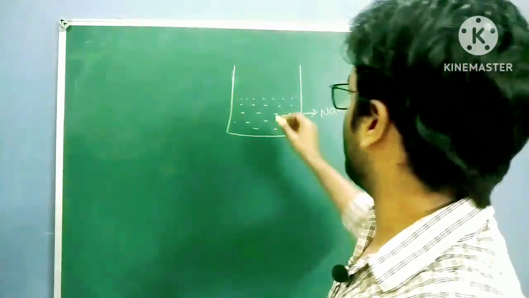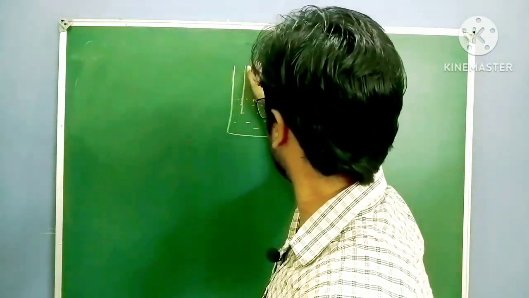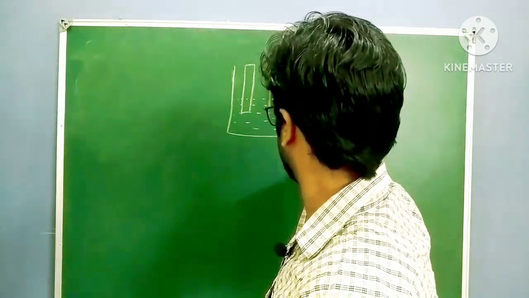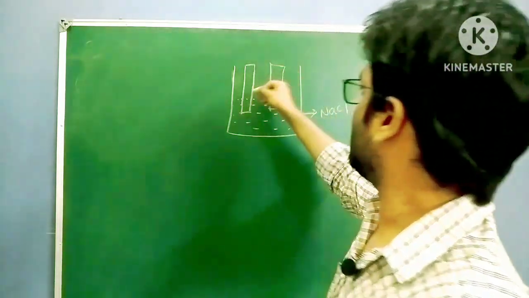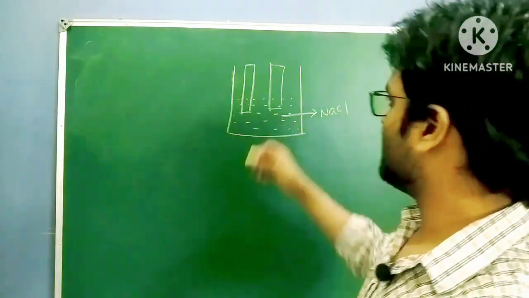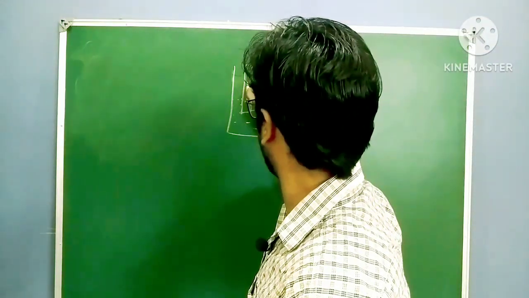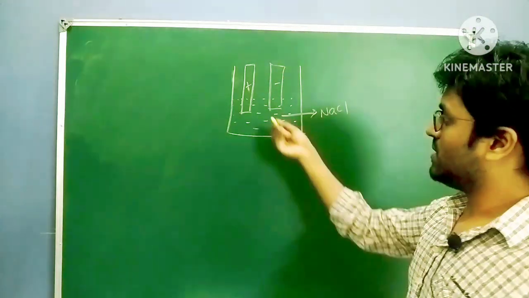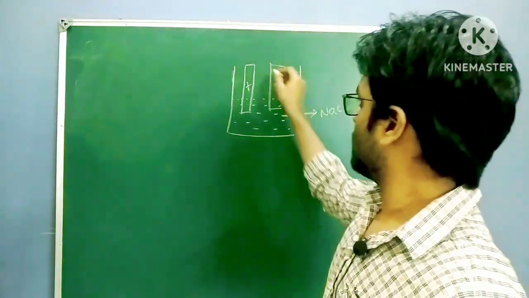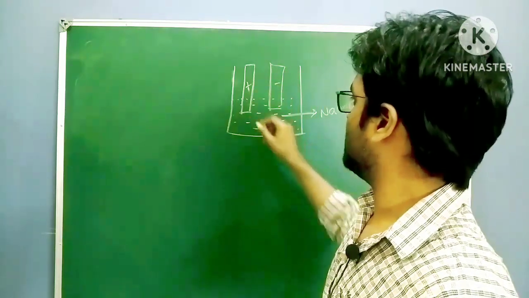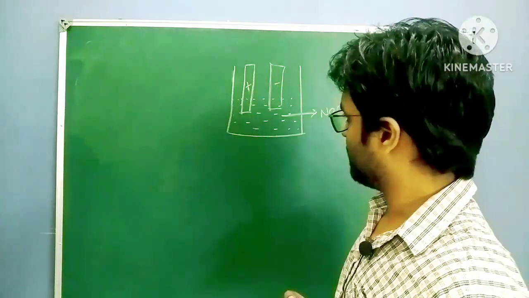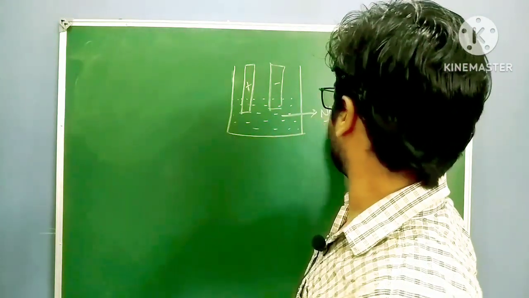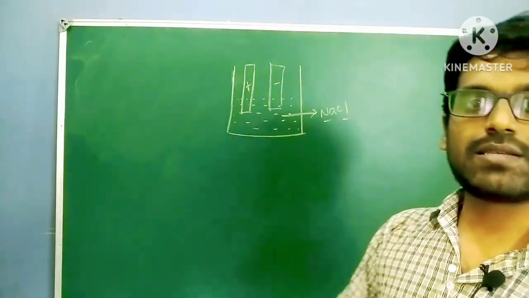Whenever we have rods in this electrolyte solution, we have two rods like this. So these are nothing but electrodes. One is, let us say, the positive rod, and this is the negative rod. These electrodes are placed in the electrolytic solution. Then what happens now? In the electrolyte, Na plus ions and Cl minus ions are there.